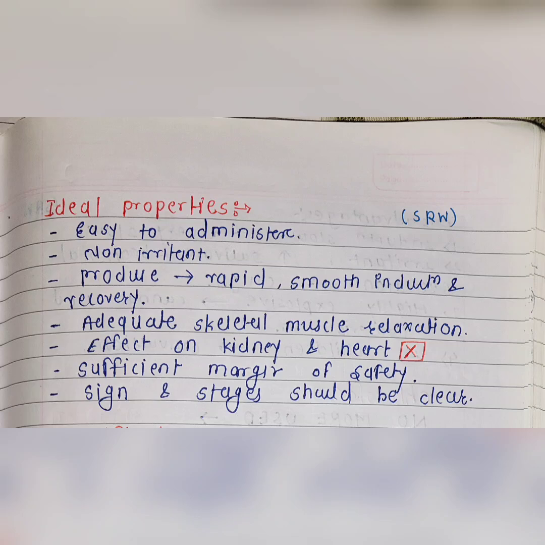Properties of general anesthetics. Easy to administer, they should produce rapid and smooth induction and recovery. They should be non-irritant. They should possess adequate muscle relaxation. Not have any effect on liver, kidney and heart. They should have sufficient margin of safety. The signs and stages of the anesthesia should be clear. These are the ideal properties of a general anesthetic.